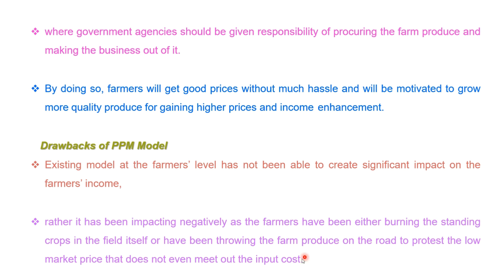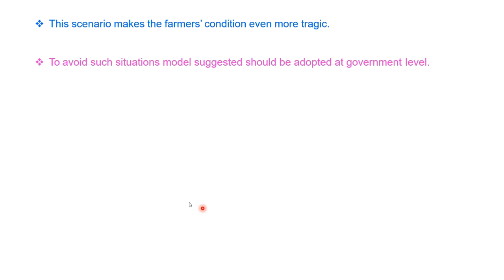They are not getting a remunerative price, minimum input cost or minimum support price for their produce. So they throw away the farm produce, and sometimes burn the standing crop in the field itself. This scenario makes the farmer's condition more tragic.